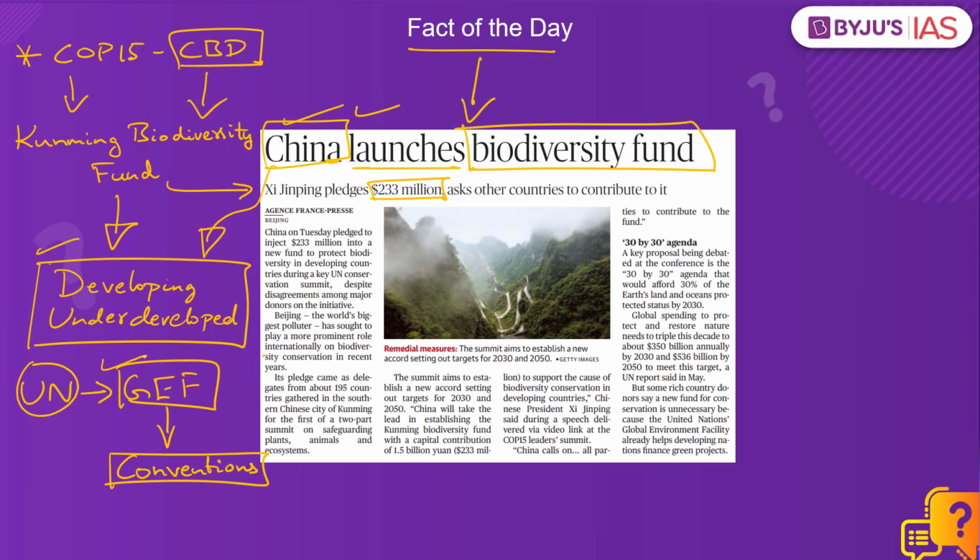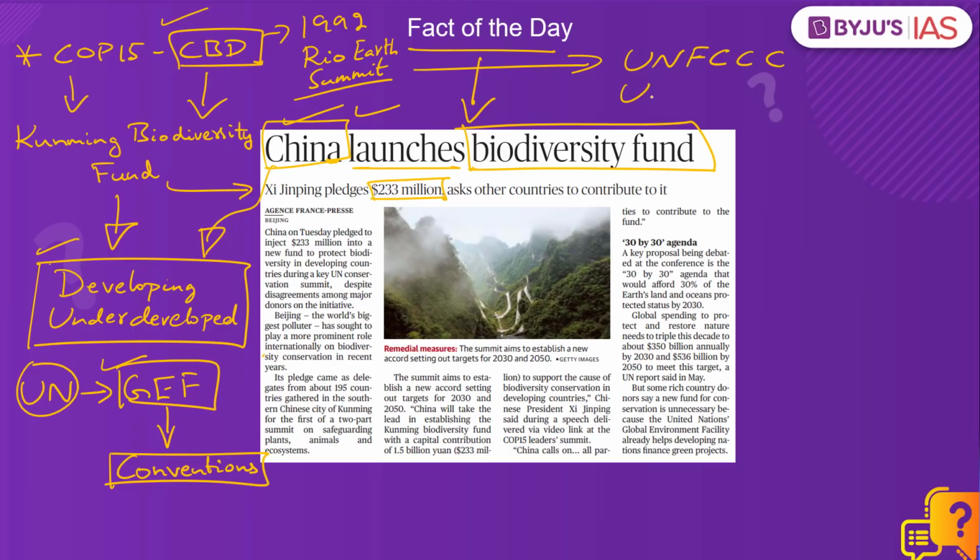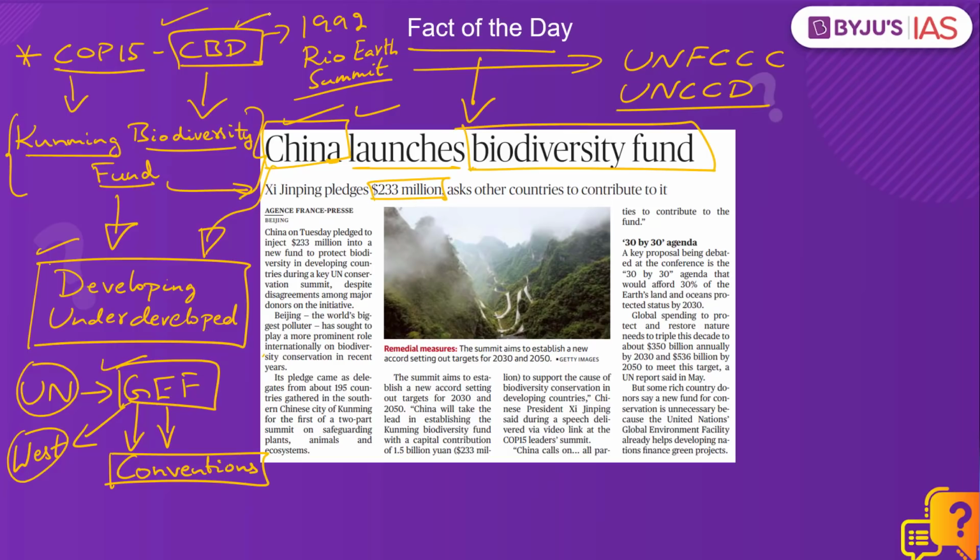Both the GEF and the Convention on Biological Diversity were an outcome of the 1992 Rio Earth Summit, which also gave birth to the UN Framework Convention on Climate Change, as well as to the UN Convention to Combat Desertification. The financing mechanism under GEF is largely dominated by the Western countries. So, to probably rival the GEF, China has established a new biodiversity fund known as the Kunming Biodiversity Fund at the ongoing conference related to the Convention on Biological Diversity.